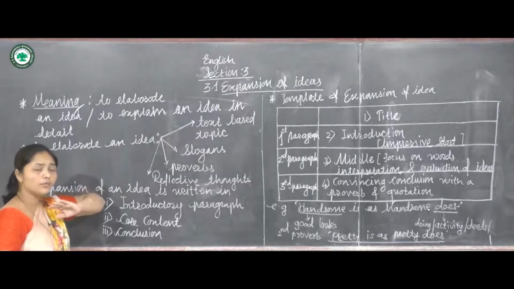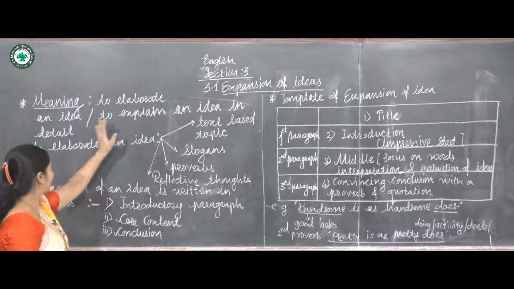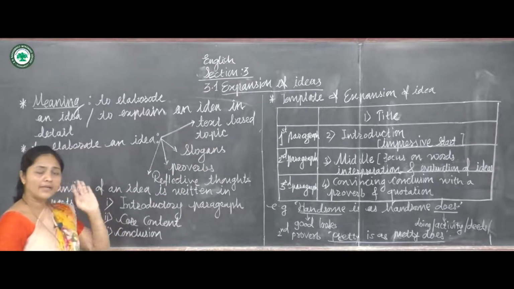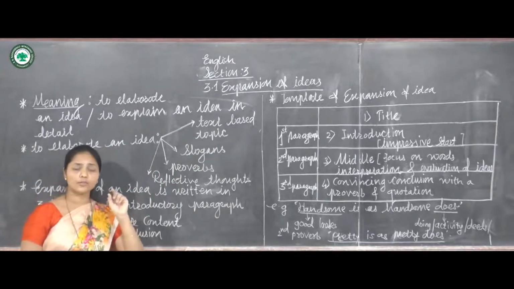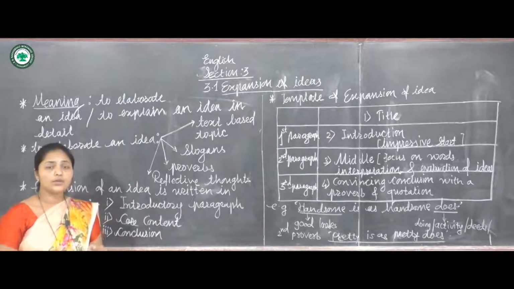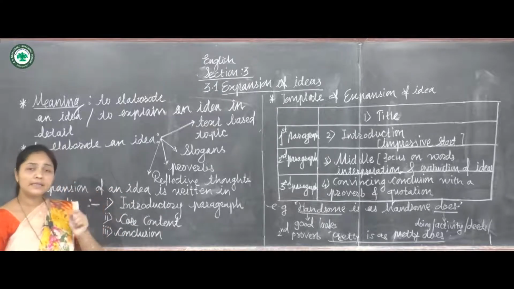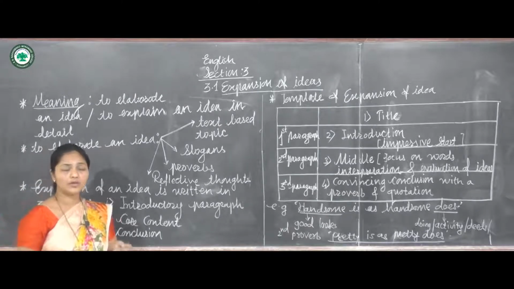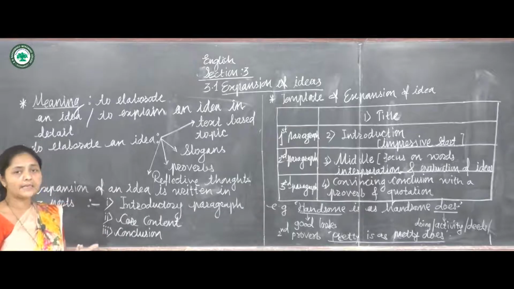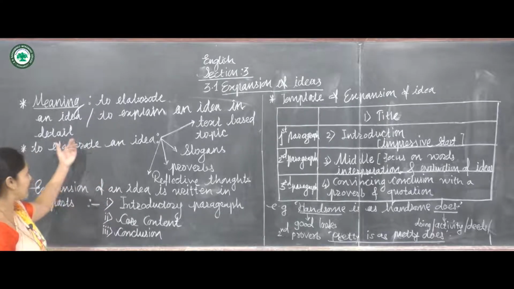Elaborate means to make it large, to explain an idea in detail. Whatever sentence is provided in your question, you have to expand it. You have to give detailed notes or a detailed essay on it, but do not leave the main idea. This is called elaborating an idea.